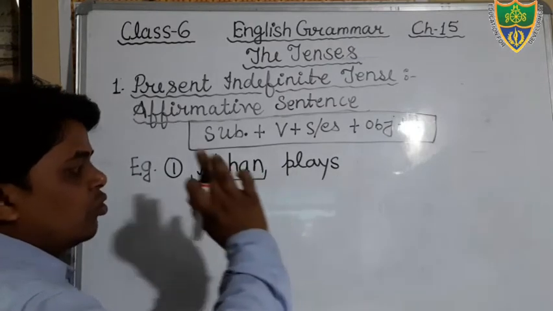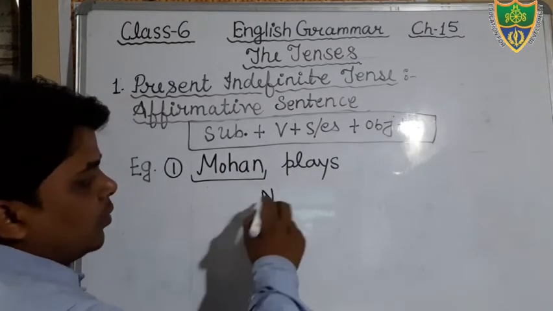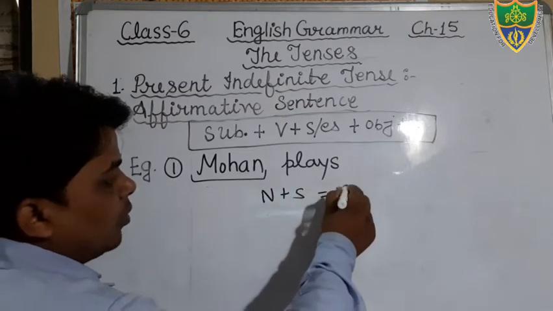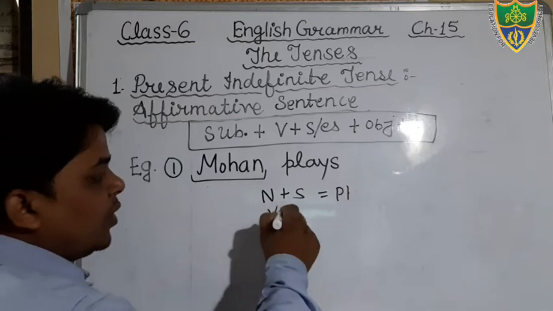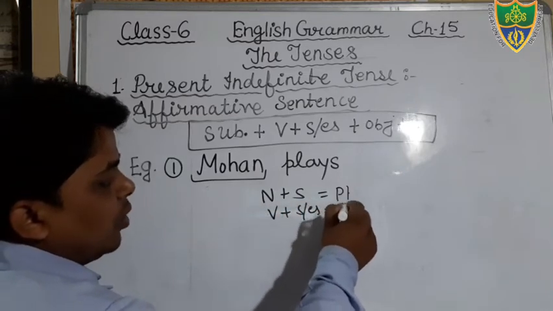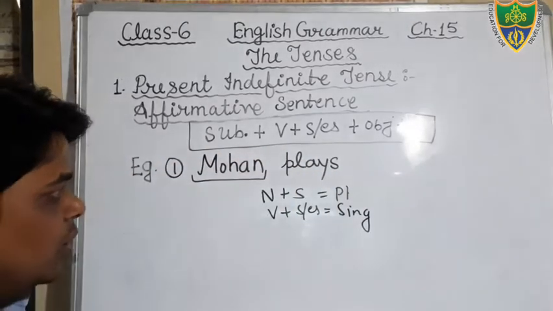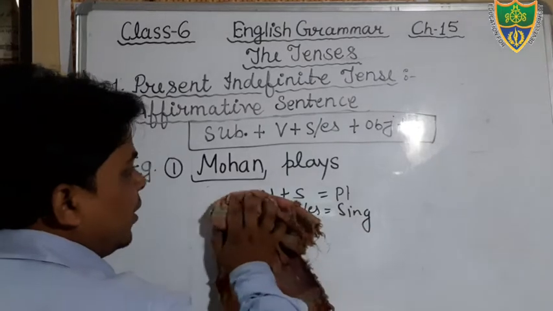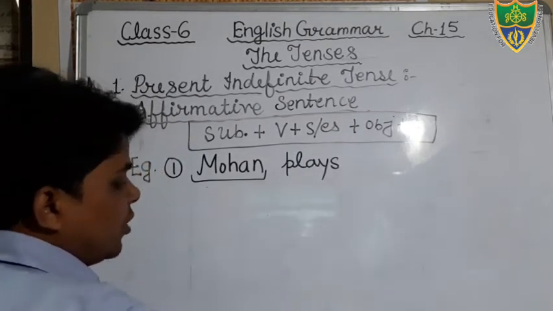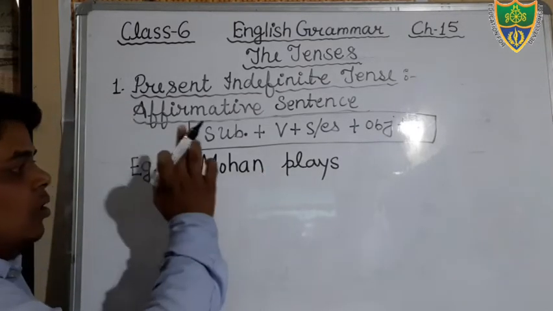So students, keep in your mind, in a noun we add S or ES for making it plural, but in a verb we add S or ES to make it singular. You keep this in mind always. So here the subject is singular, therefore the verb will also be singular. So what would be the sentence?